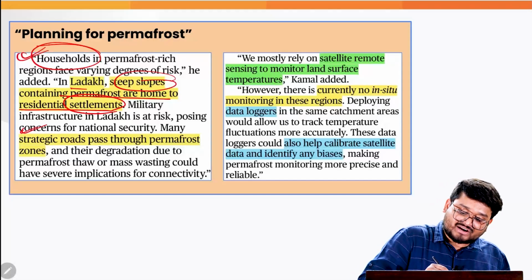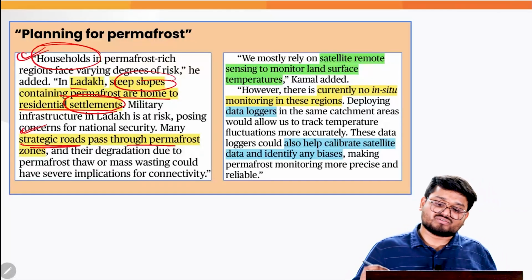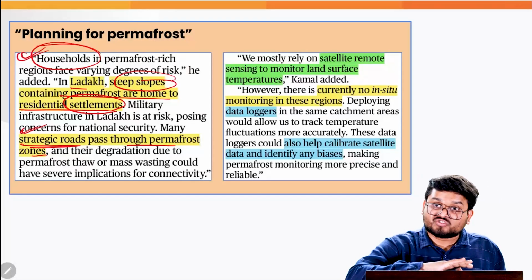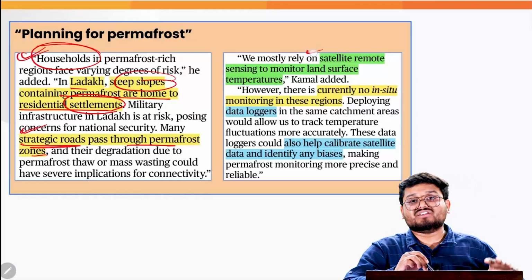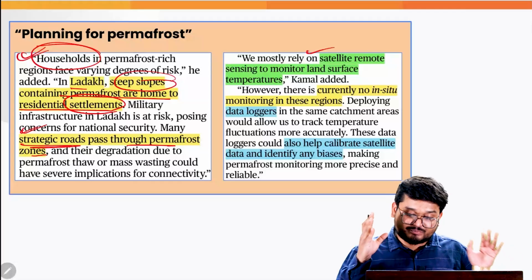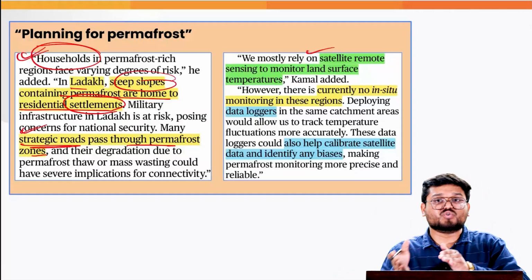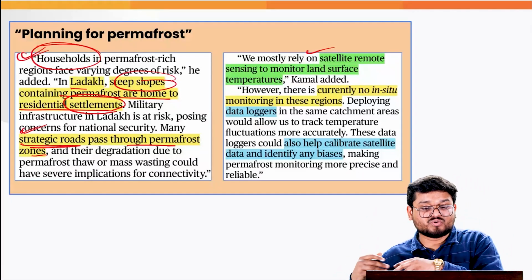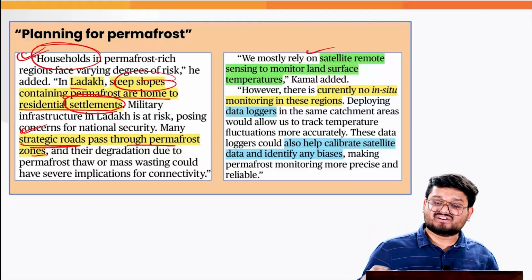That is why many strategic roads are actually passing through these kinds of zones, and these roads lead to various kinds of connectivity to other habitation regions. So we must properly plan the roads accordingly so that they do not affect the permafrost in the regions.